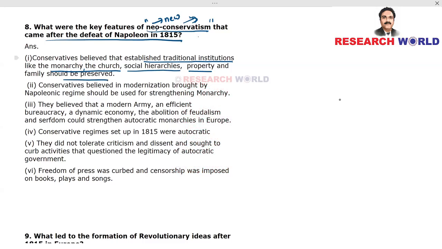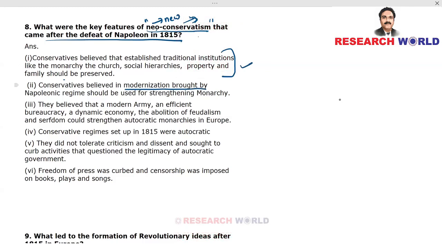So, the system of having monarchy, giving importance to clergy. That's why the term church is mentioned here, to maintain social hierarchy, right to property, and the family system, traditions, etc., should be preserved. Conservatives believed in modernization brought by the Napoleonic regime.